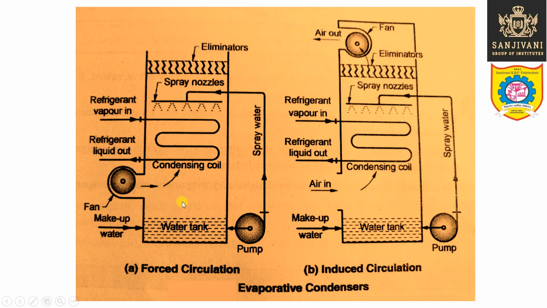So air is moving from the bottom to the top direction, but in this evaporative condenser, the air is forced, the circulation of the air is forced by this particular fan, and in this particular evaporative condenser, the air is induced, right? Because the fan is present at the top and air is entering from the bottom. Here the fan is present at the bottom and air is entering from the bottom only, but the air is leaving from the top in both the cases, right?